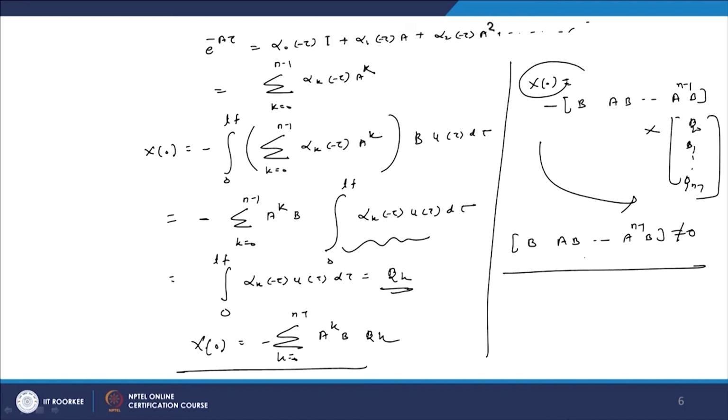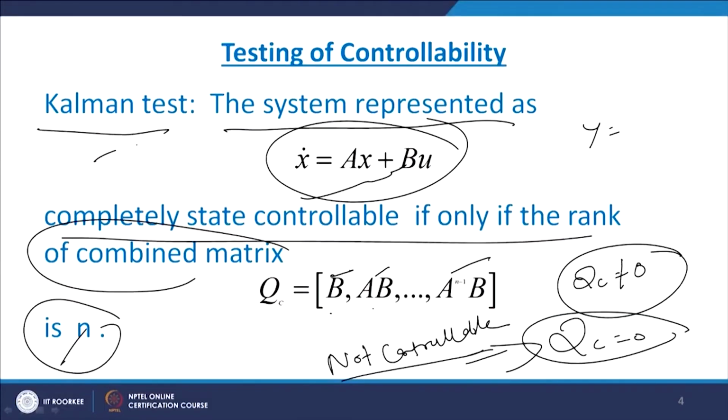So, when this is satisfied, then we can get the controllability of the system, or we can say that x0 will be satisfied, and therefore [B AB ... A^(n-1)B] is the controllability test of the system. That means the Kalman test, which checks the controllability of the system, requires us to check the rank of [B AB ... A^(n-1)B]. Now, we will see an example.